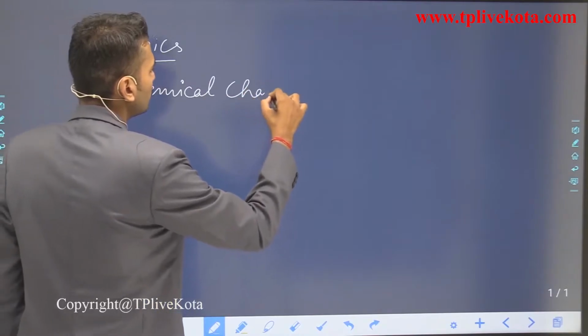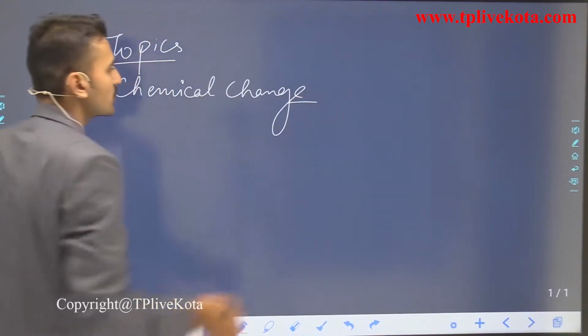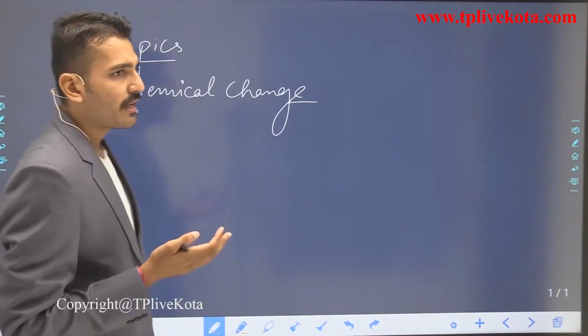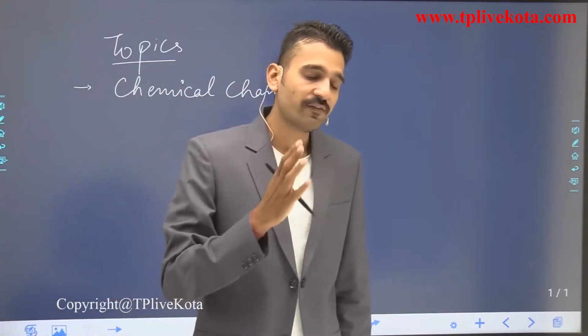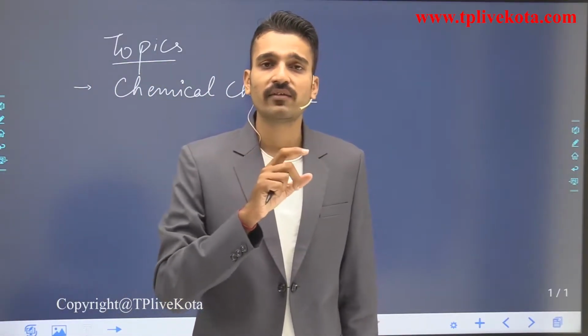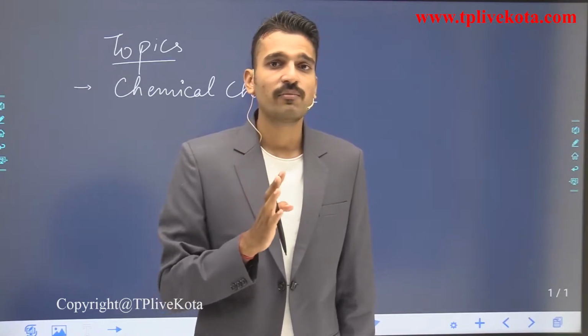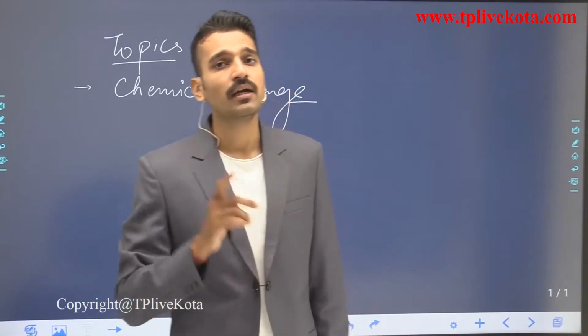And if there is a chemical change, it is understood that some chemical reaction must have taken place.